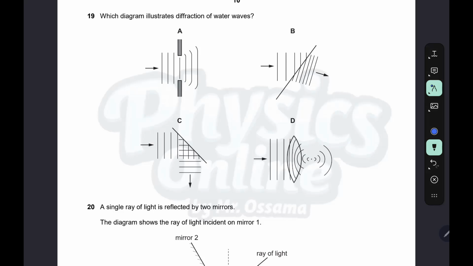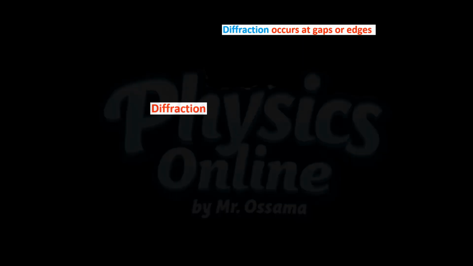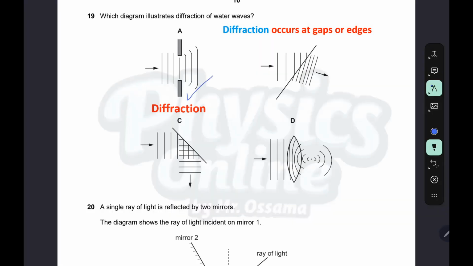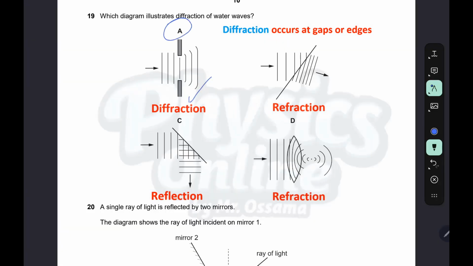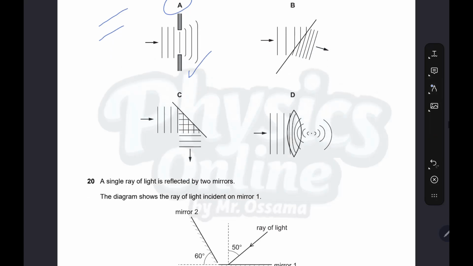Which diagram illustrates diffraction of waves? So we have less diffraction, which makes this curve. This one is correct. For this one, we see that this is a refraction, the wavelength changes. Figure B represents refraction. Figure C represents reflection. Figure D also represents refraction. So the correct one, which represents diffraction, is A. Remember, diffraction happens at gaps or edges.